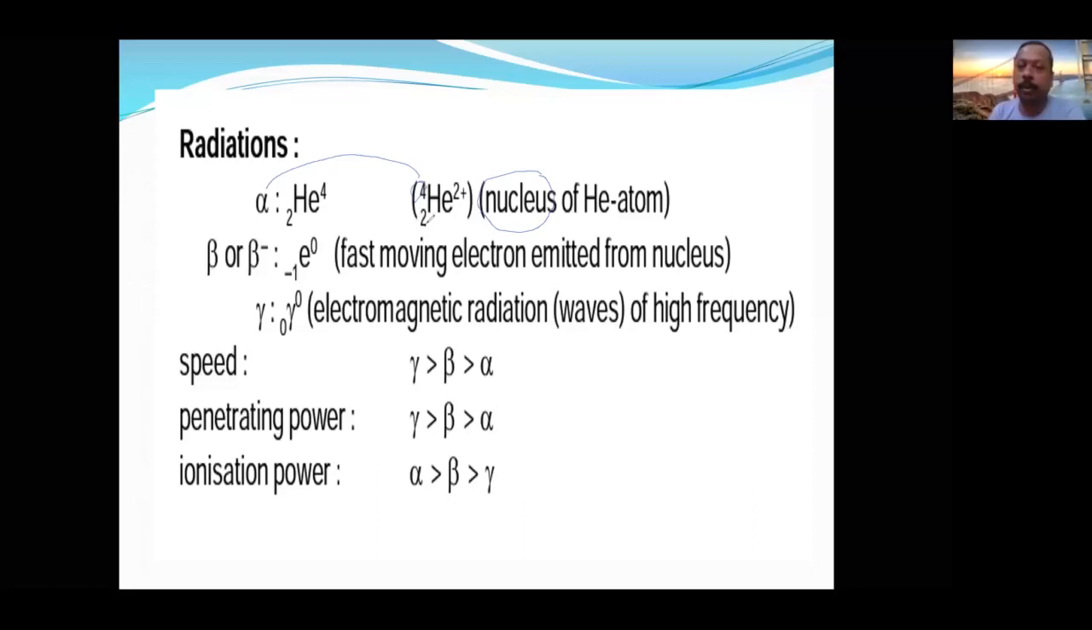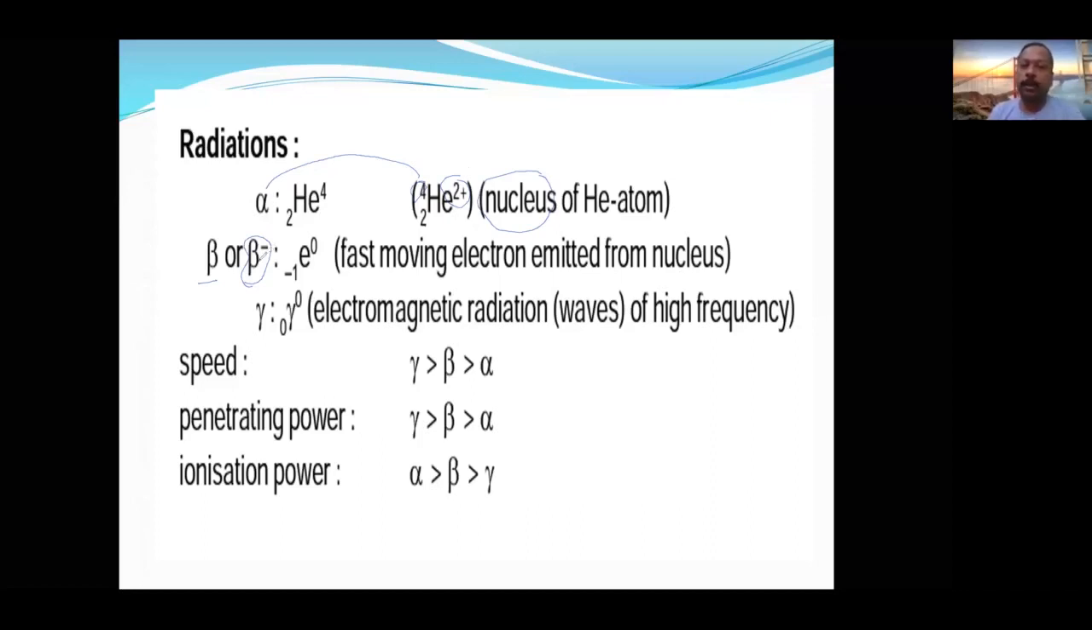The mass number of the nucleus is 4, and it is a nucleus, therefore the alpha particle carries 2 units of positive charge. Next, the beta particle. In some books or exams they write beta minus. It does not mean that it has 2 units of negative charge. It is represented as 1 unit of negative charge.